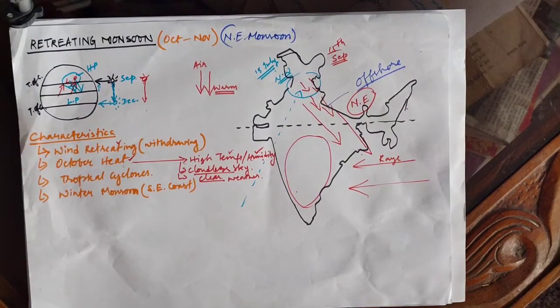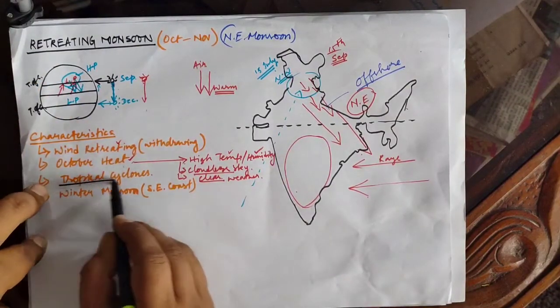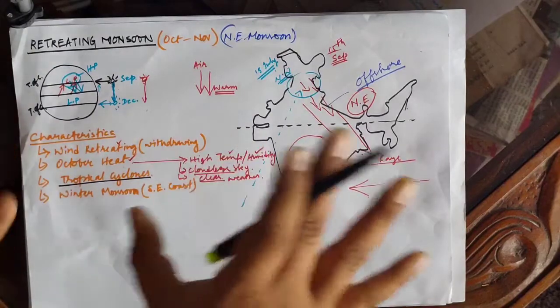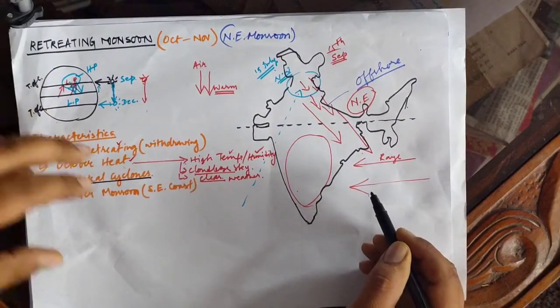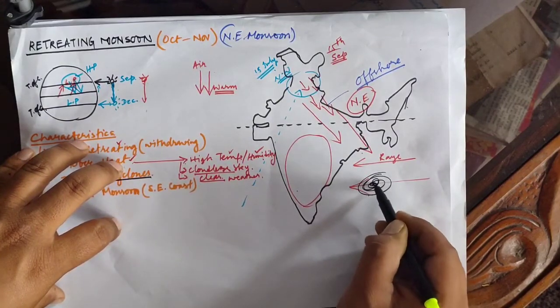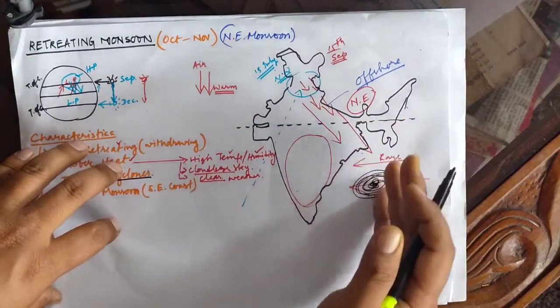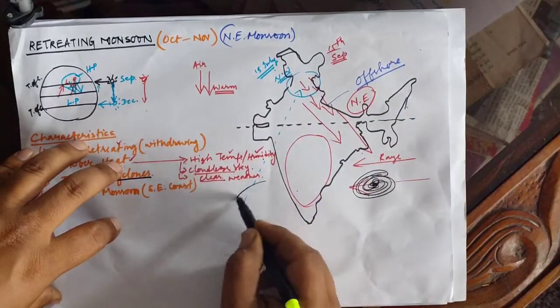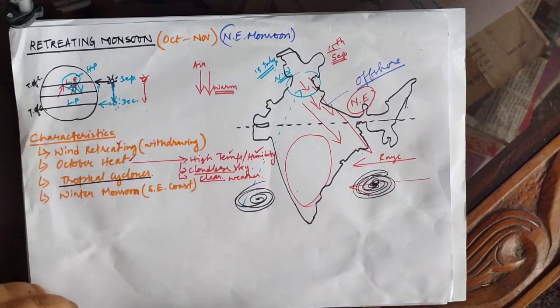So this is the reason that the month of October has high temperature, high humidity, and clear skies. Now next we are going to discuss the tropical cyclones. During this time, this is a zone of change also, because from the hot wet summer season we are moving to the cold dry winter season. During this change, tropical cyclones are formed over the Bay of Bengal as well as the Arabian Sea.